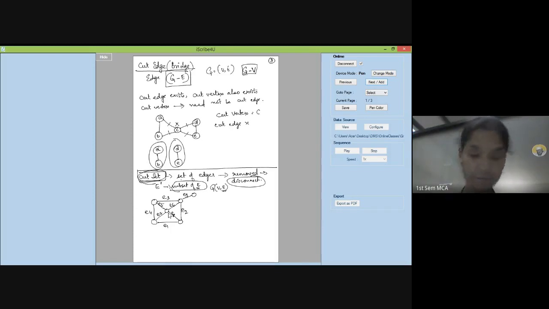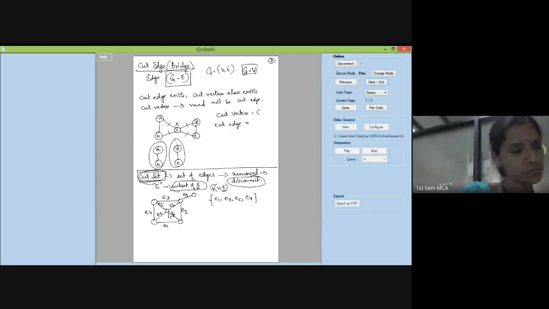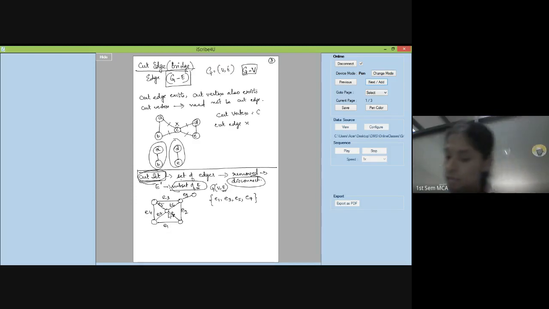This is my graph. Let me take a set E1, E3, E5, E7. Does it disconnect the graph? I want answers, please. If I take this E1, E3, E5, E7, if I remove all these edges, this is a cut set. Why? What is a cut set? A cut set means a set of edges which, when removed, will disconnect your graph. So I call this a cut set if it is going to disconnect my graph.